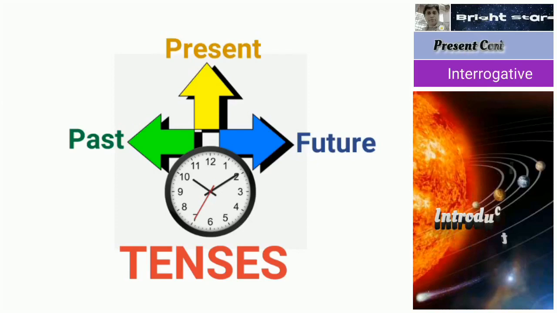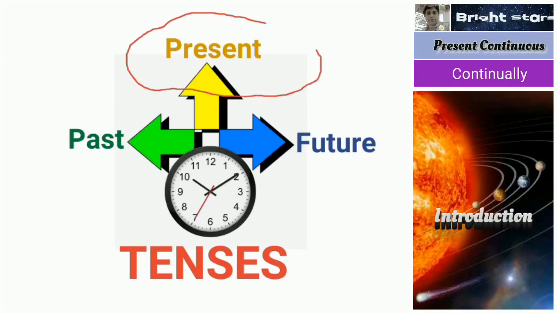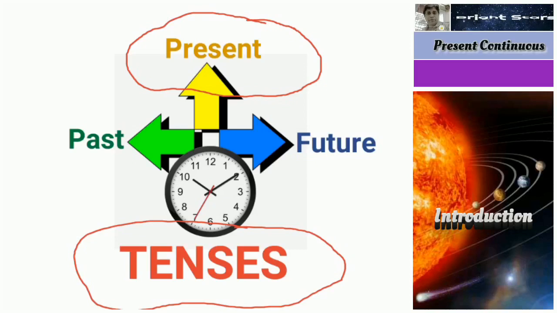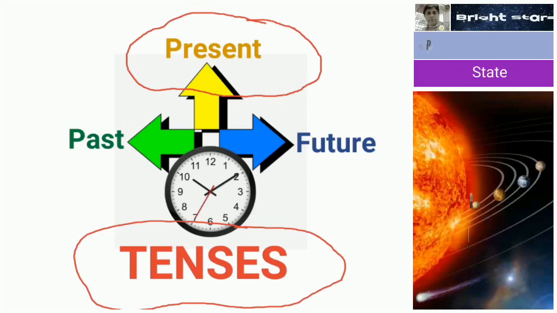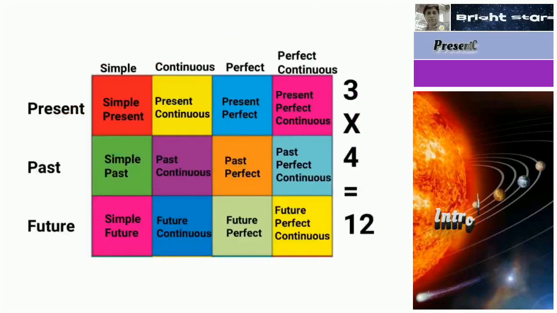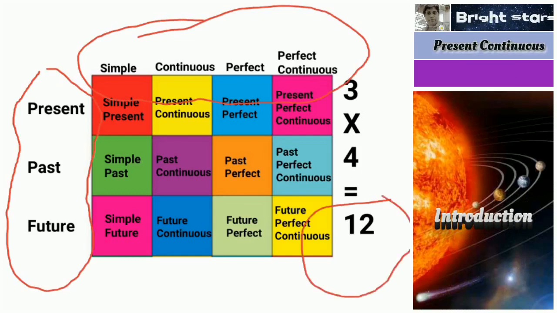Simple present tense, we have finished this. Now the present tense is going on. We already know that tense indicates time. The verb which indicates time is called a tense. Out of that, we are now studying the present tense. So here we learned one table where three tenses are subdivided into four others, so totally 12 sentences.